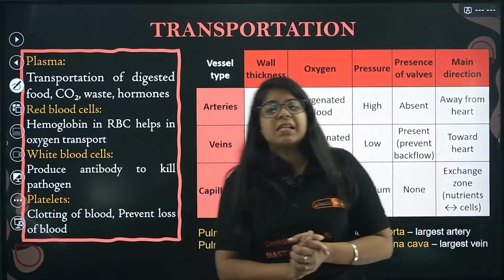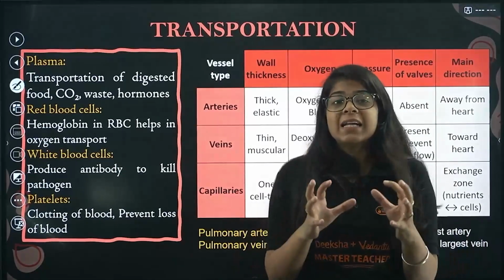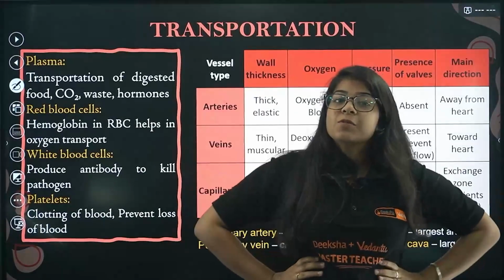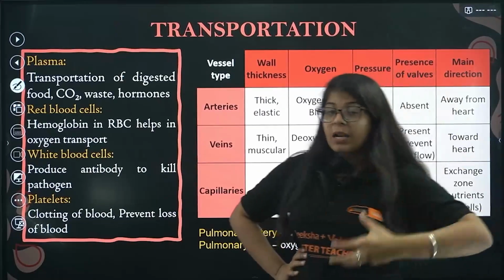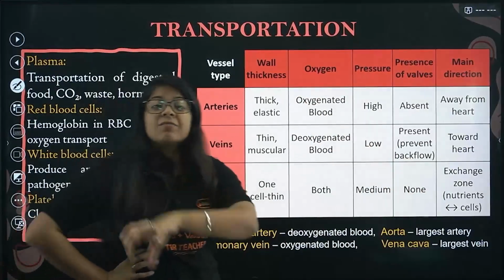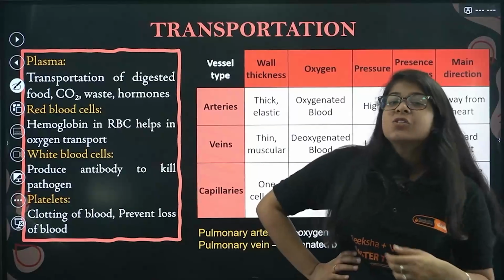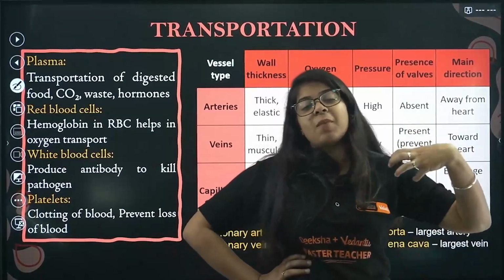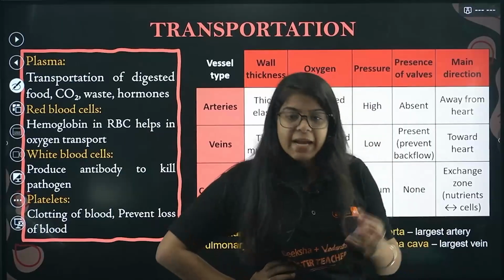Now red blood cells, that hemoglobin inside the red blood cells actually helps in oxygen transport. It takes the oxygen from our lungs and gives it to the heart, it gives it to the kidney, to the liver, to the pancreas, gallbladder, right? So it transports oxygen from our lungs to all the organs of the body, right?